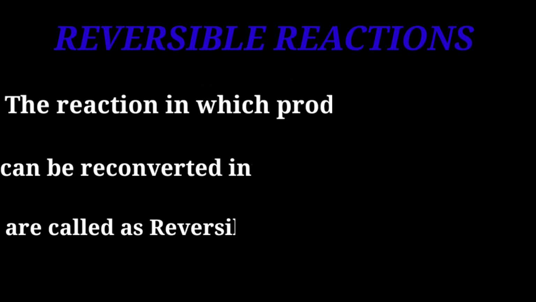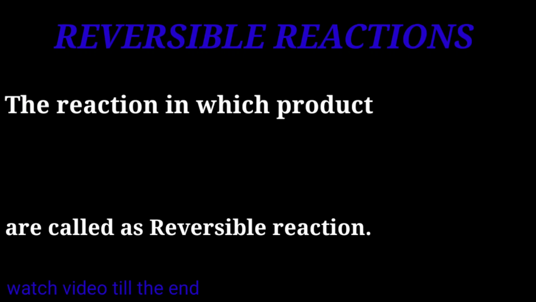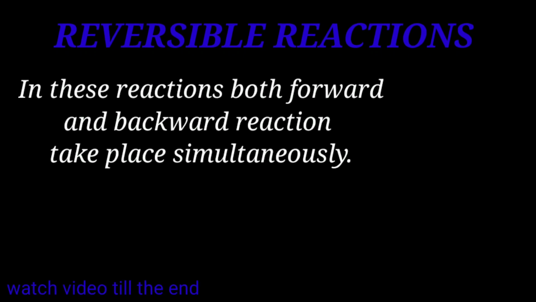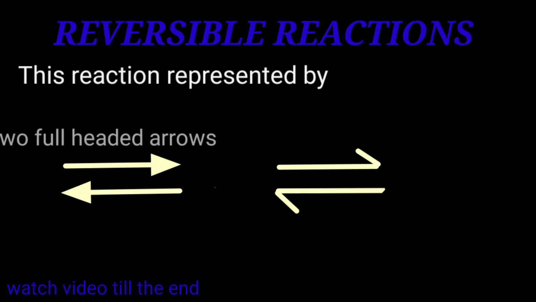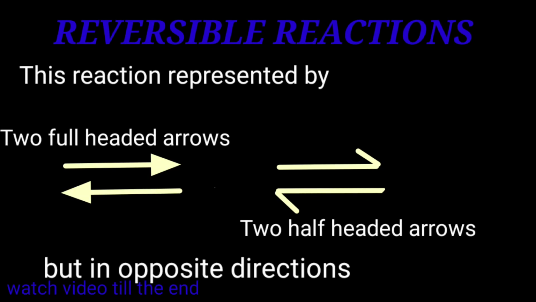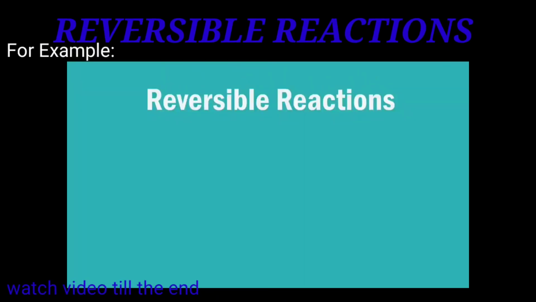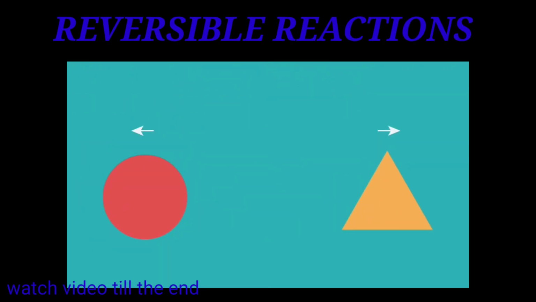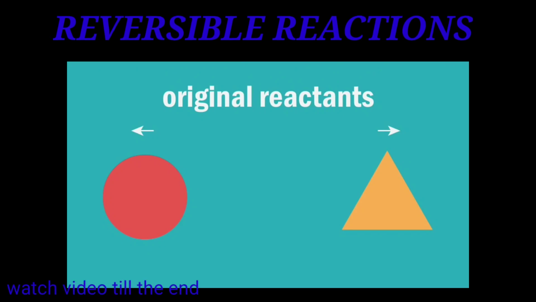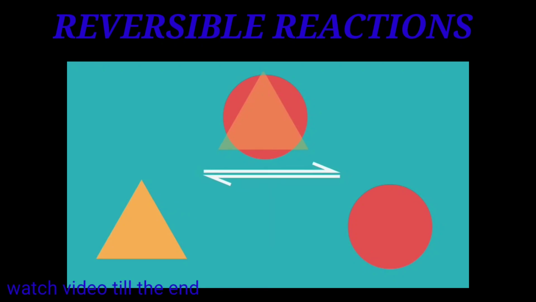Reversible reaction. The reaction in which product can be reconverted into reactant is called a reversible reaction. In these reactions, both forward and backward reactions take place simultaneously. Reversible reaction is represented by two half-headed arrows in opposite directions. In a reversible reaction, reactants form products, and products can revert to the original reactants. Reaction proceeds in either direction. We use a double-sided arrow sign.